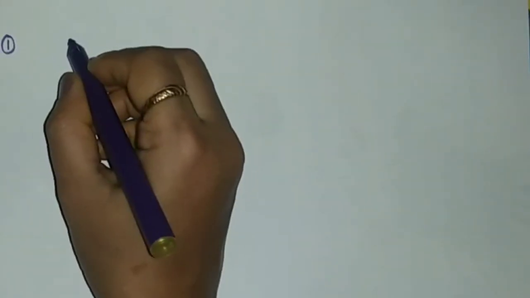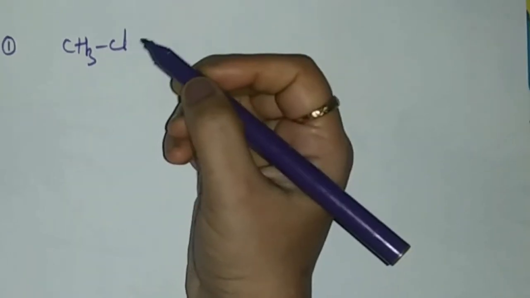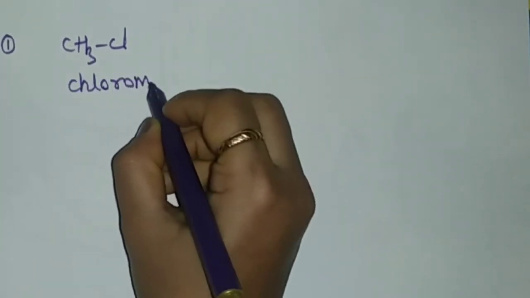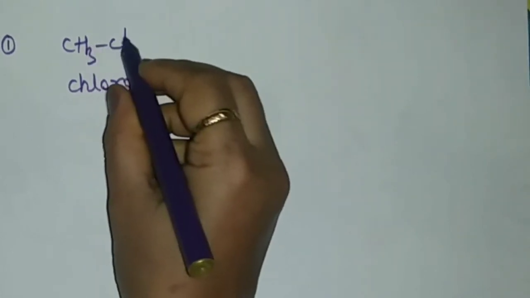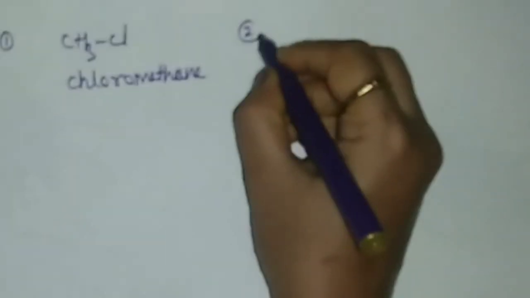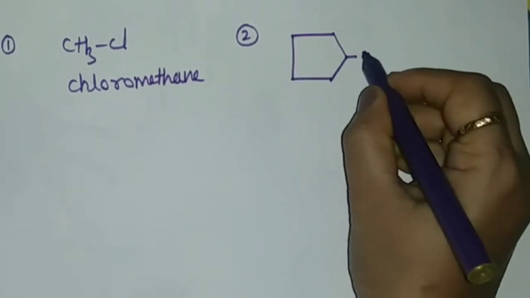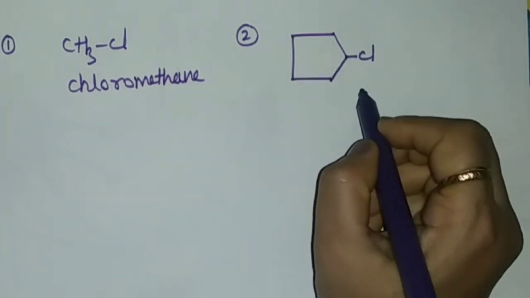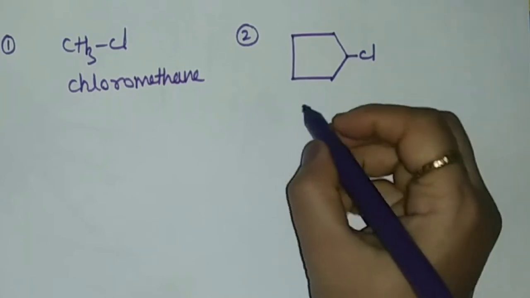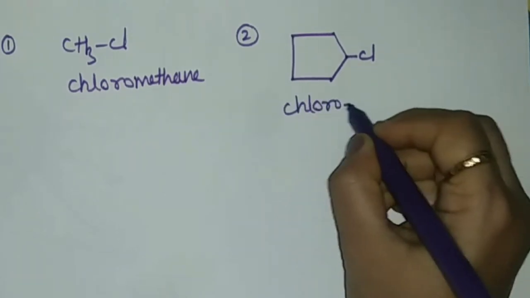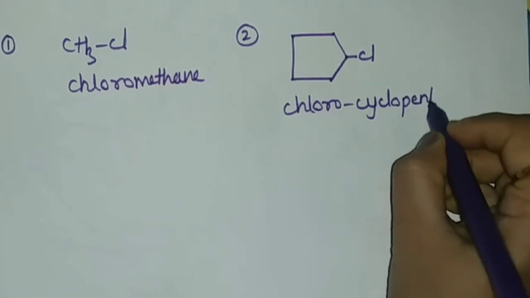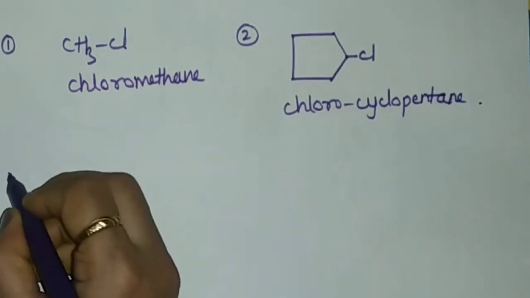Students, now let us discuss examples of halogen substituted hydrocarbons, that is haloalkanes. First example is CH3Cl. It is called chloromethane. One hydrogen is replaced by a halide group. Second example, the name of this compound is chlorocyclopentane. Chlorocyclopentane.